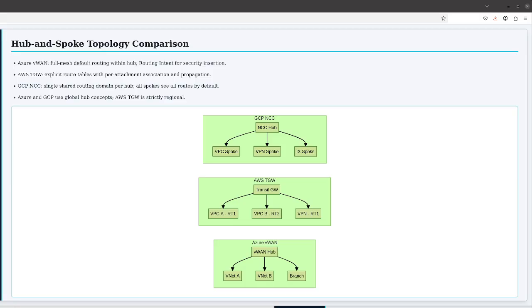The diagram on this slide shows all three topologies side by side. Azure's Virtual WAN hub contains gateway services and automatically meshes spokes. AWS TGW sits as a regional hub with explicit route tables controlling spoke visibility. GCP NCC Hub federates spokes globally through Google's backbone.